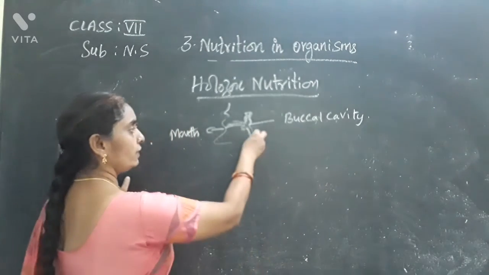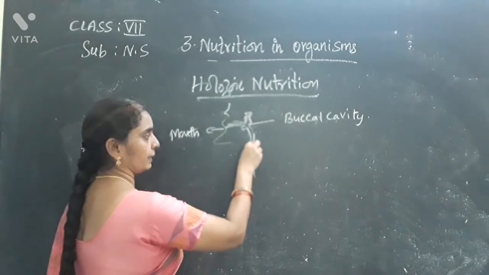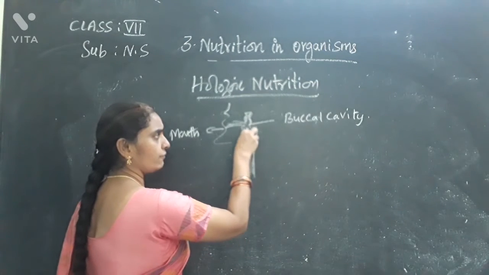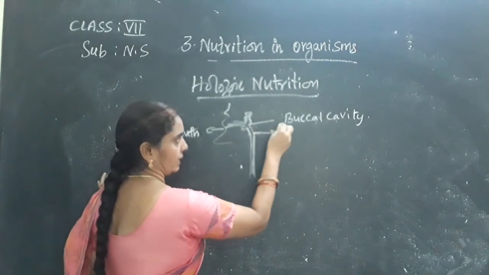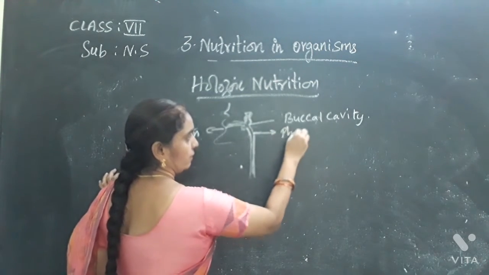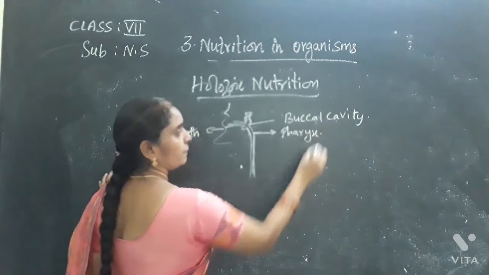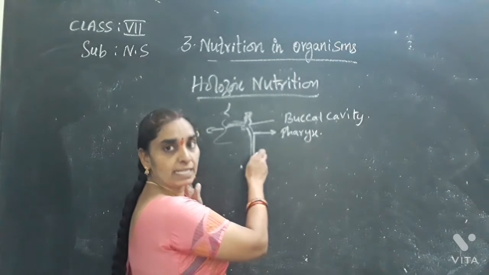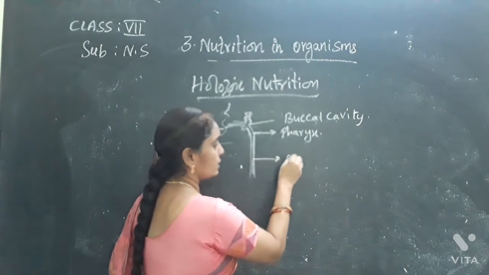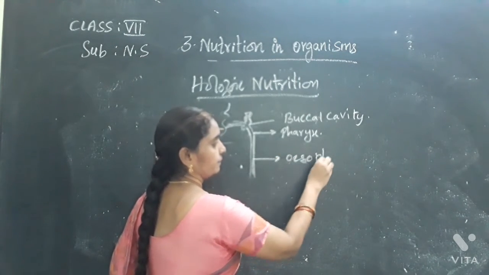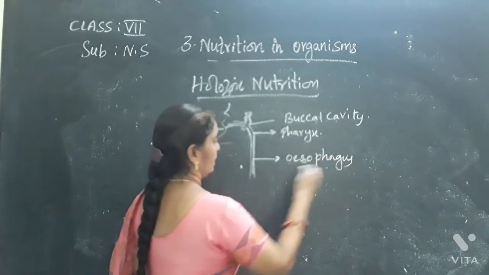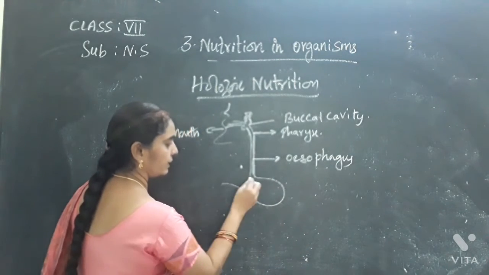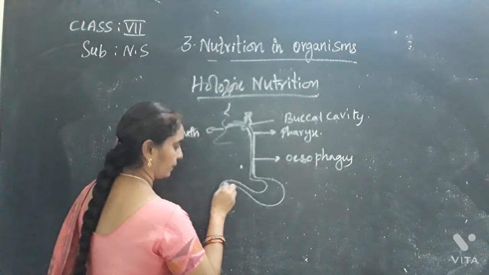Okay, then the food moves through this chamber. This is the pharynx, the connecting chamber between the mouth and the esophagus. This is the esophagus. And here you find the stomach.